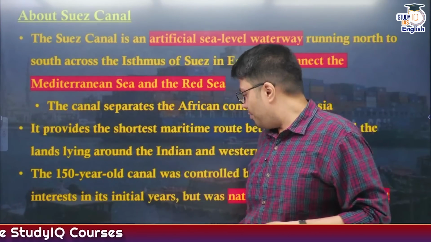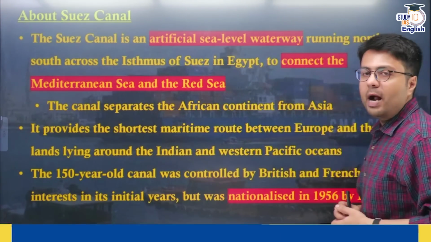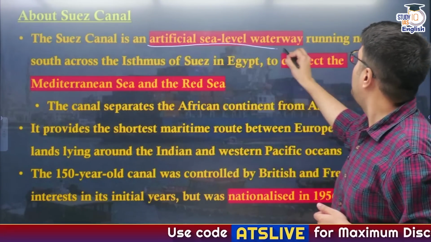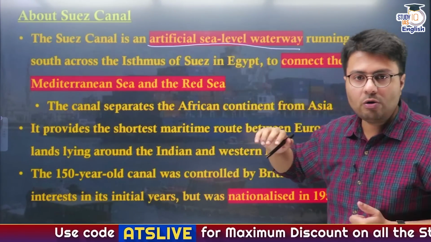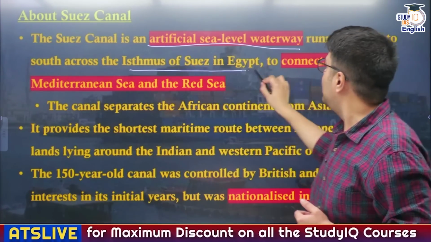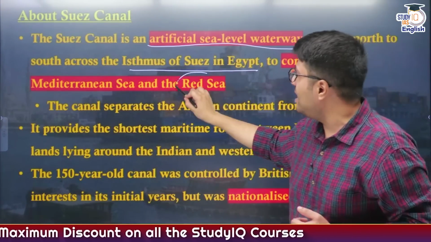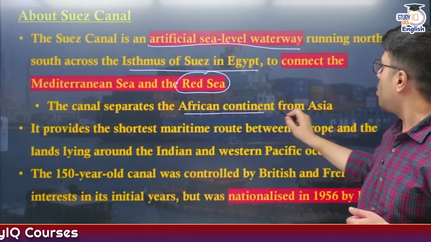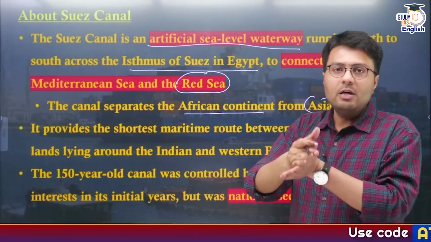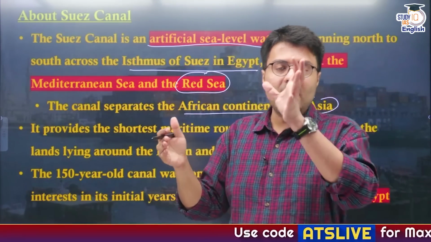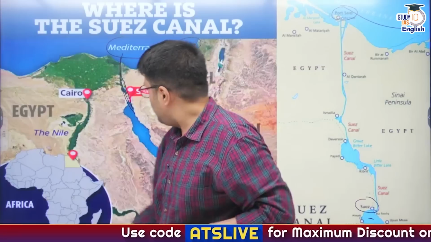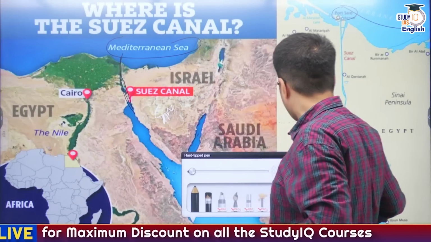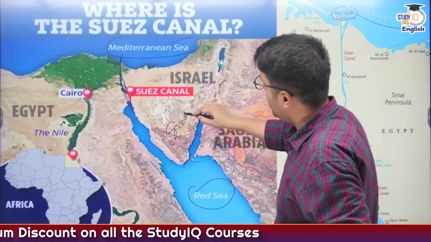Now let us understand a few important details that you might require in the exam about Suez Canal. Suez Canal is an artificial sea level waterway which is running from north to south from Isthmus of Suez located in Egypt, and it connects Mediterranean Sea with the Red Sea. Now this canal also separates African continent from Asia, that is, it divides Egypt between two different regions, Africa and Asia. Now this is the part of Egypt which is known as Sinai Peninsula. Let me change the pen color again, Sinai Peninsula.